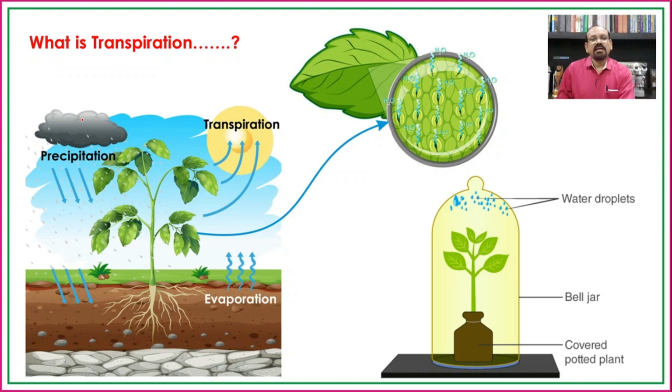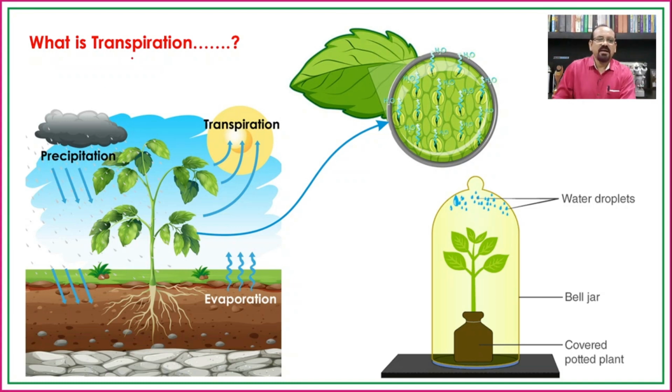As we know, in earlier classes we have seen the plant body is distinguished into different parts, that is the root, stem and the leaves. The roots are responsible for the absorption of water and minerals, as well as to anchor the plant body inside the soil. The stem is responsible for the translocation of water as well as organic food material, and the leaves are responsible to carry out the process of photosynthesis. In addition to that, most of the transpiration is carried out by means of the leaves.